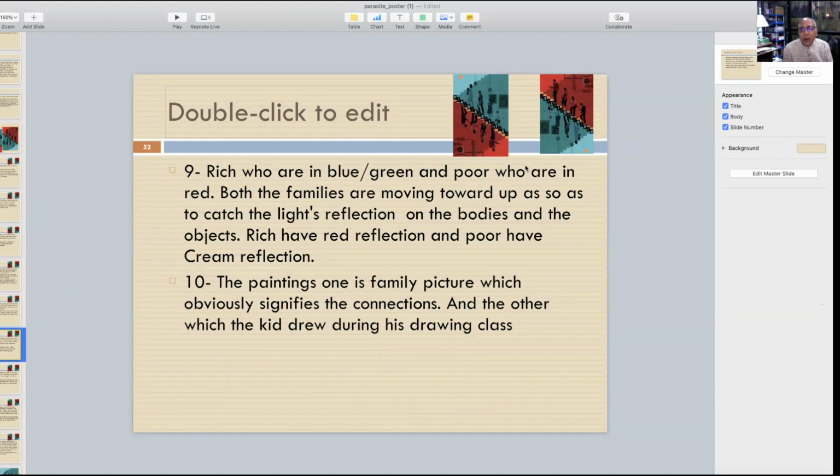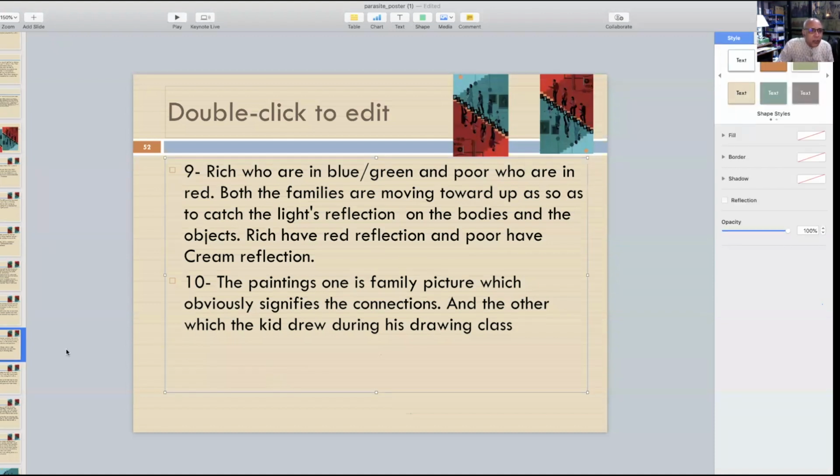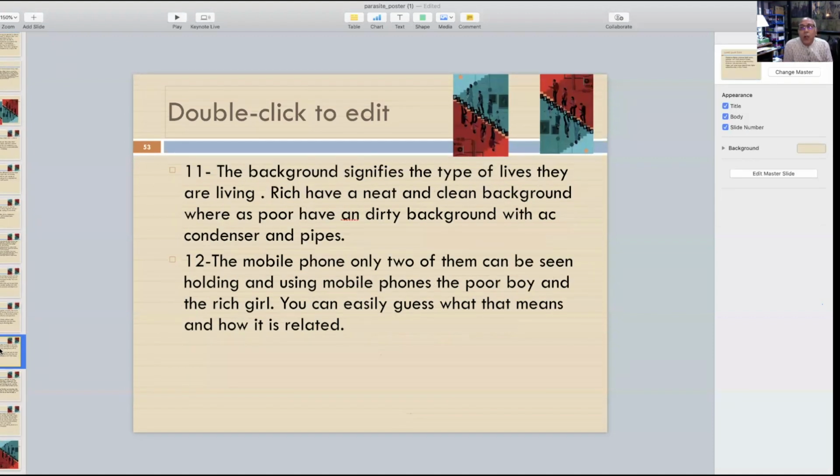While on the wall of these poor people, you see this AC thing outside and pipes going left, right, and wires going here and there. So again, coming to slide number 53, the background signifies the type of lives they are living. The rich have a neat and clean background, whereas the poor have a dirty background with an AC condenser and pipes going up over there.